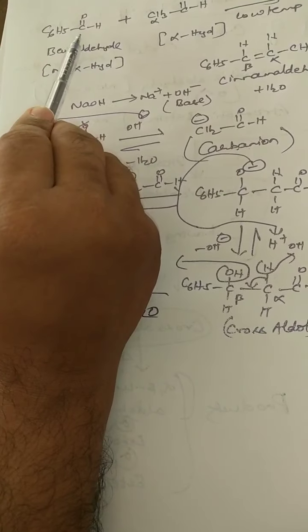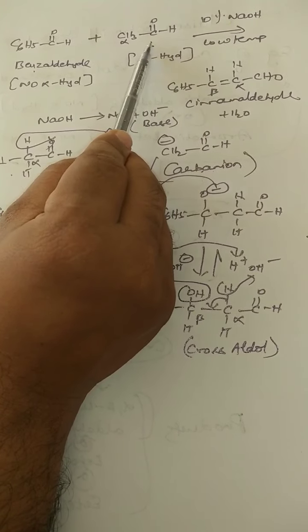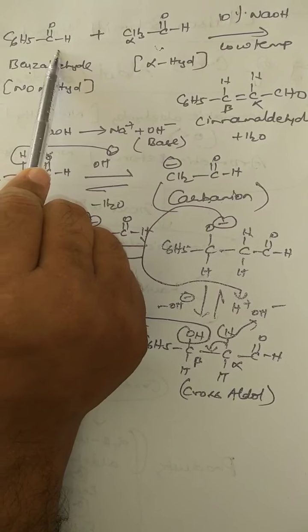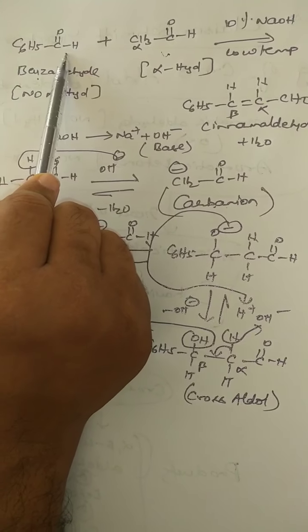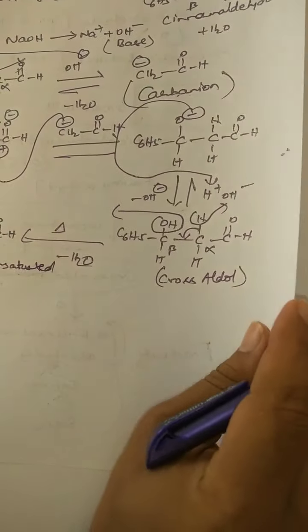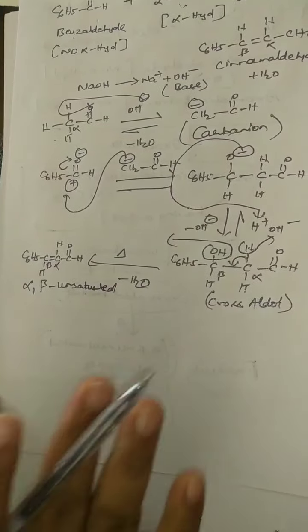One carbonyl compound should contain alpha hydrogen, minimum one alpha hydrogen must be there. The other carbonyl compound should not contain alpha hydrogen. That is the condition for the cross aldol Claisen-Schmidt reaction. For doing objective questions, it is somewhat difficult for us to write the mechanism every time to predict the product.